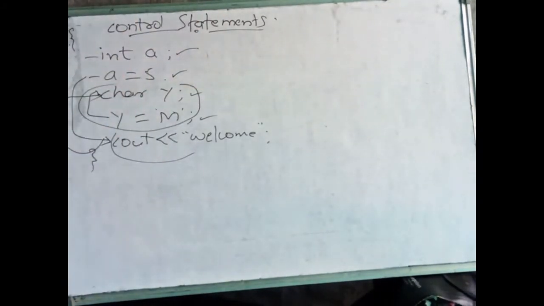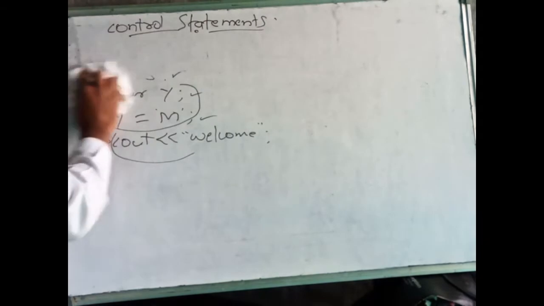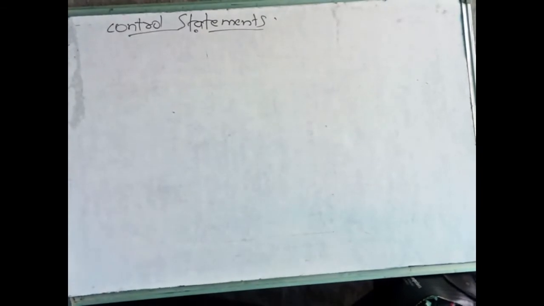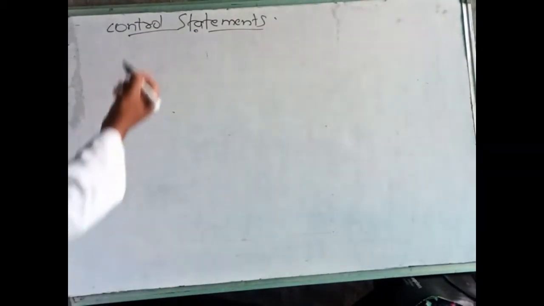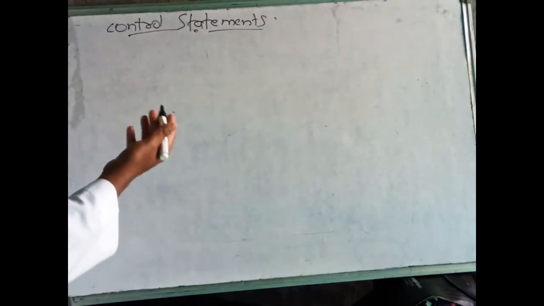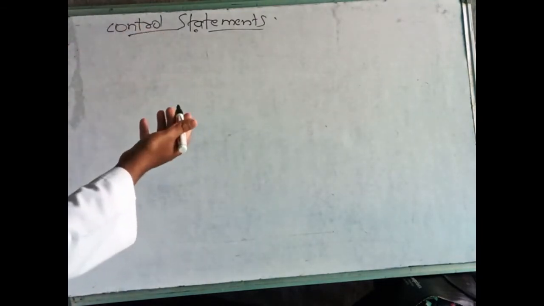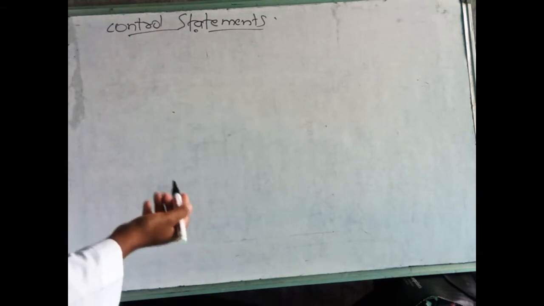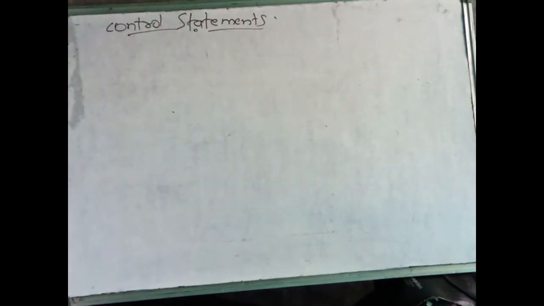Clear? A control statement is nothing but a statement which alters the flow of execution of the instructions. The flow will be changed. It may be a skip or it may be executed repeatedly. Those statements we call control statements.